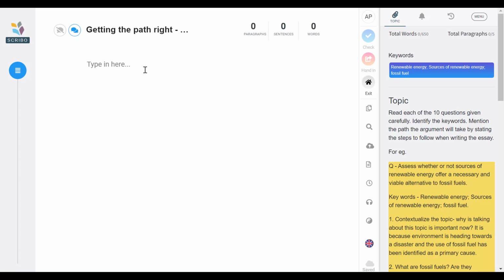Now you can do your typing and writing in any product you like, Word, Google, whatever you like. Just don't do it in a formatted way, like a heavily HTML way. Just copy and paste your text when you're ready back into here, and you can start using Scribo. So there's no restriction on where you actually author your text. You could do it on your phone if you like. We don't mind, as long as it comes into here so that we can help you with feedback. If it doesn't come into Scribo, we cannot help you with feedback.